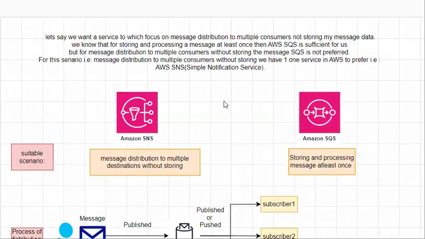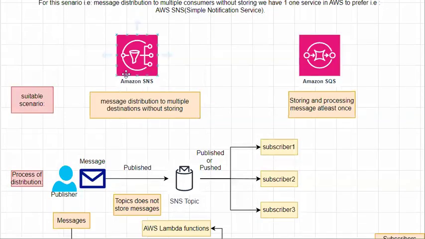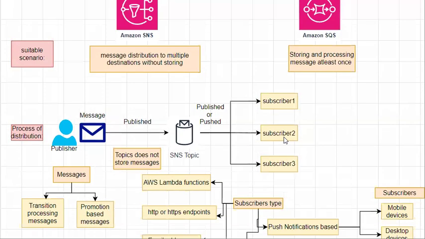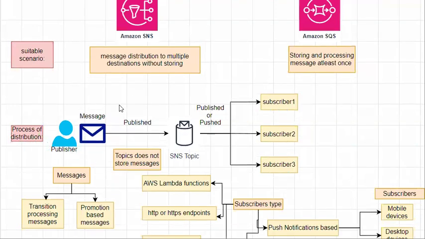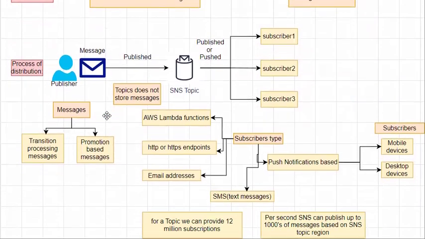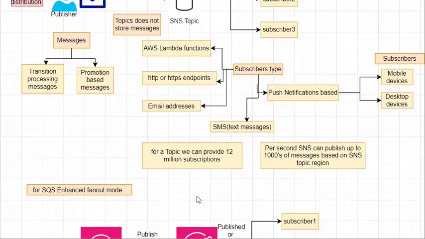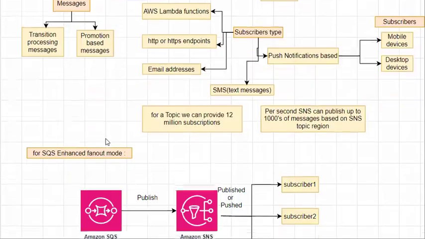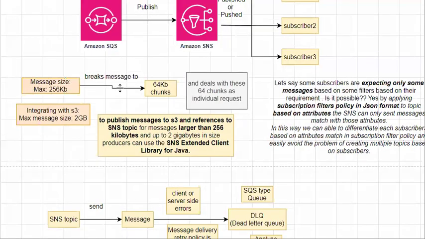And so this is about a basic scenario where we use SNS and a basic scenario where we use SQS, and the process of publish distribution happens in this way. We also covered our subscriber types and message related data.